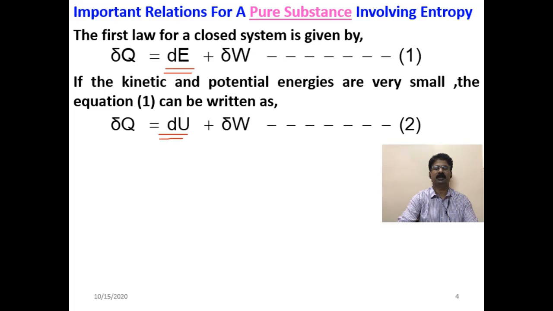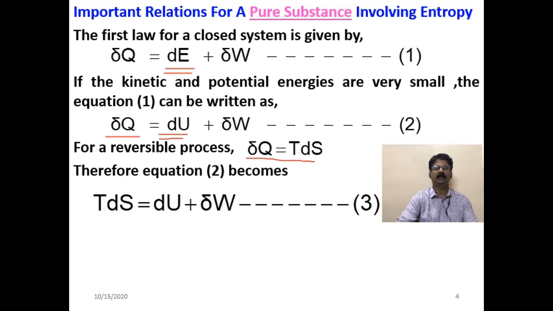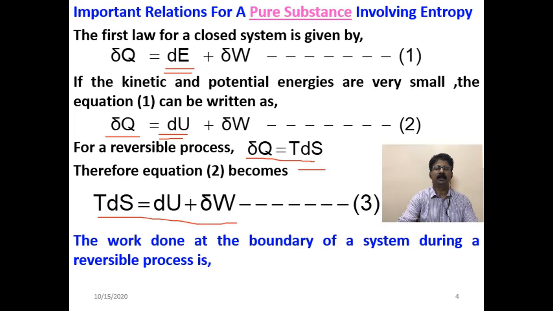All of you studied this in the first law chapter. So, for a reversible process, δQ = TdS, then equation 2 becomes, so here δQ you have to replace by TdS, so TdS becomes equal to dU + δW.